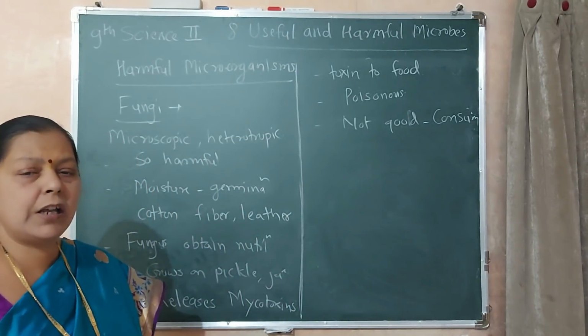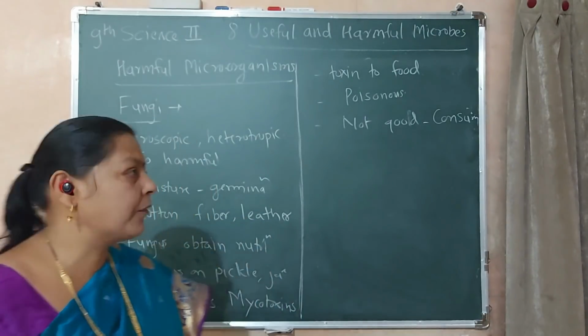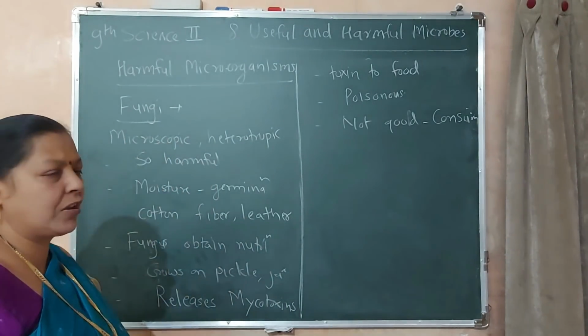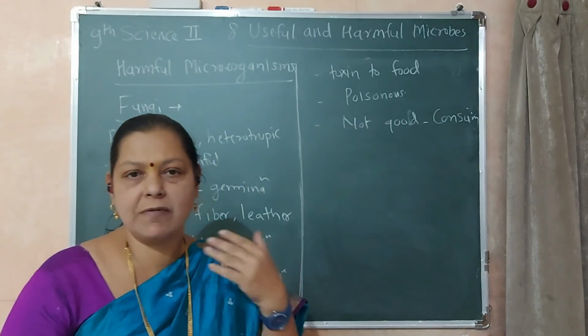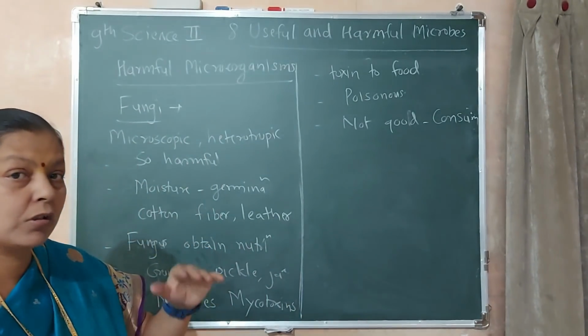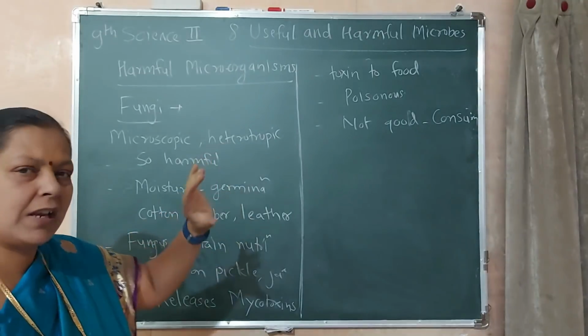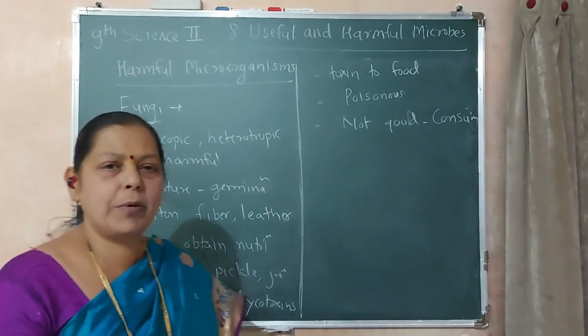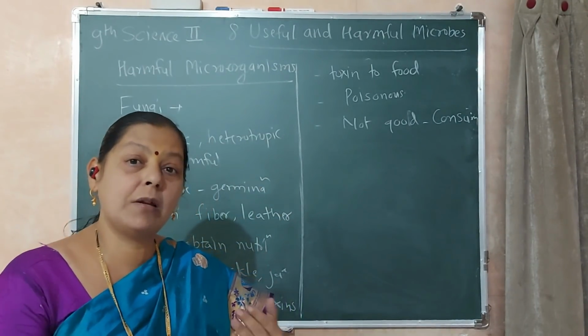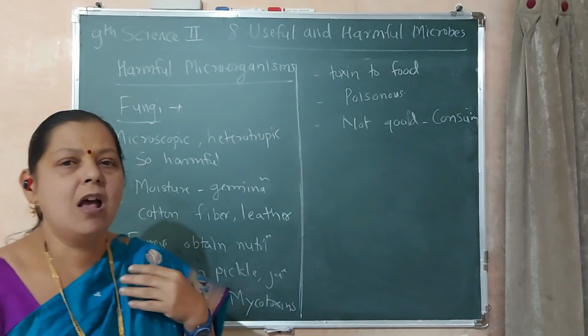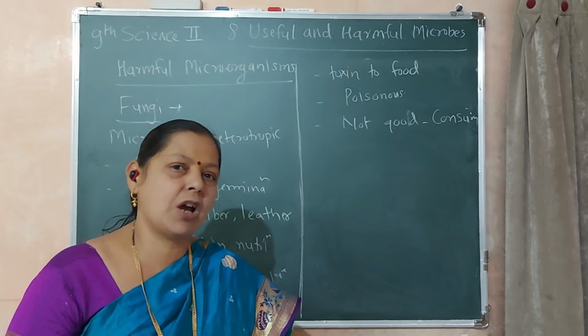Why? कशासाठी ह्या गोष्टी खराब होतात? कोणतं कारण आहे? That is, we know this fungus is microscopic. We know microscopic, that is we cannot see it by the naked eyes, so that it is microscopic, very tiny. It is heterotrophic in nature. Heterotrophic means it depends on others for own nourishment. स्वतःच्या पोषणासाठी दुसऱ्यावरती अवलंबून आहे.